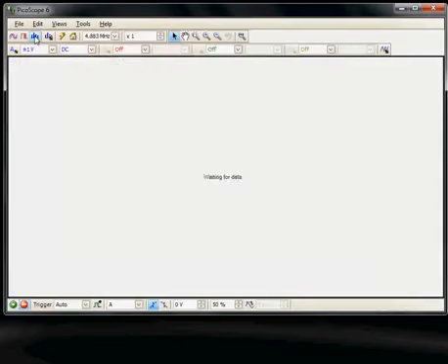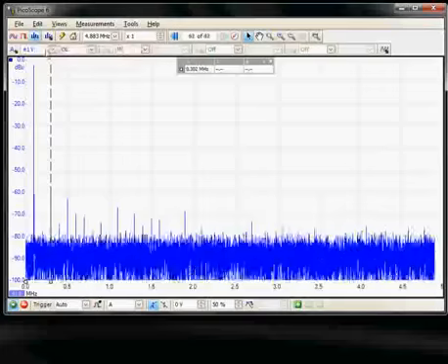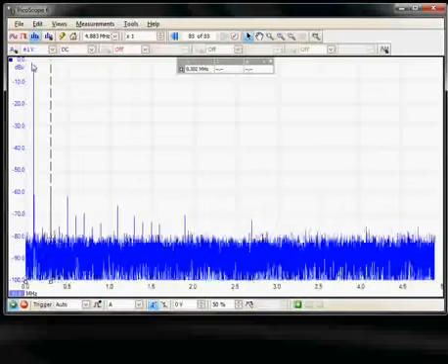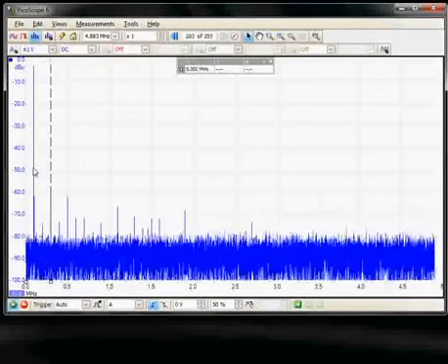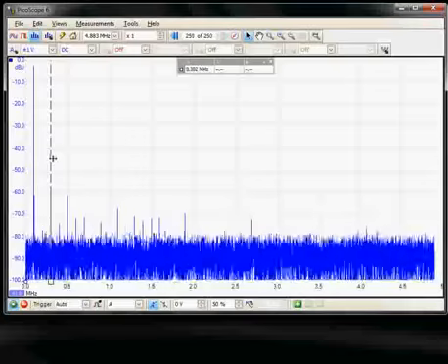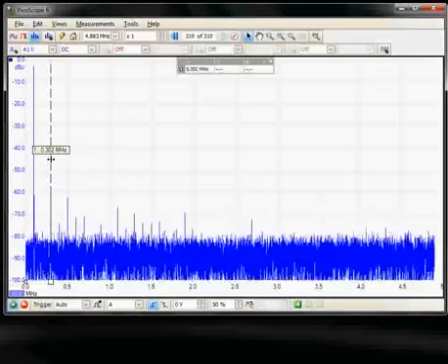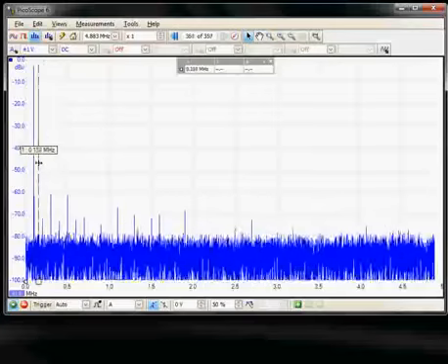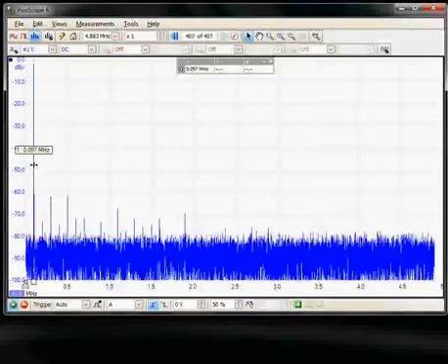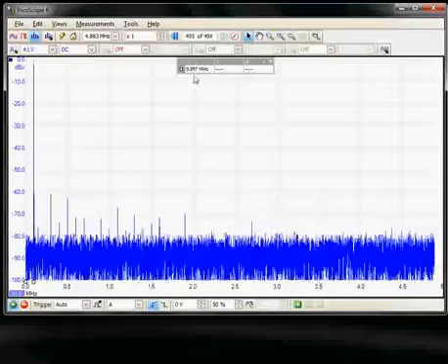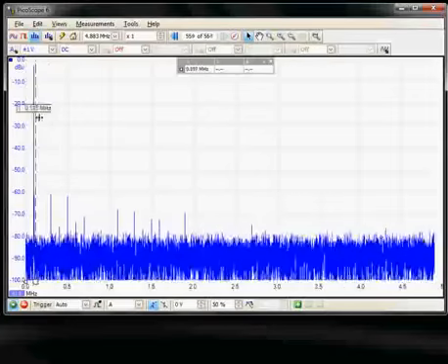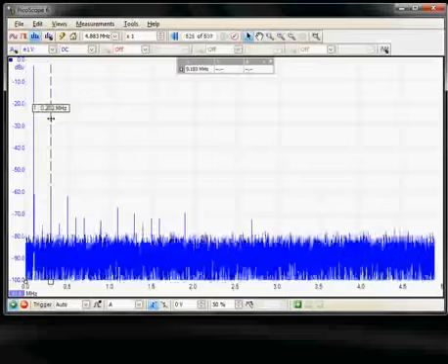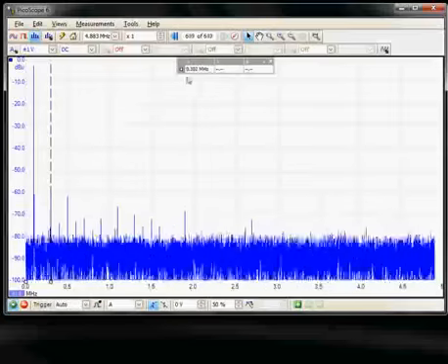The third mode is the spectrum mode, and here we can see frequency against amplitude. So here, for example, is a particular component, the 100 kilohertz, it should be, of the signal that is being generated in the arbitrary waveform generator. So I'll just put the cursor onto that, then we can measure the frequency of that particular component and any of its harmonics.